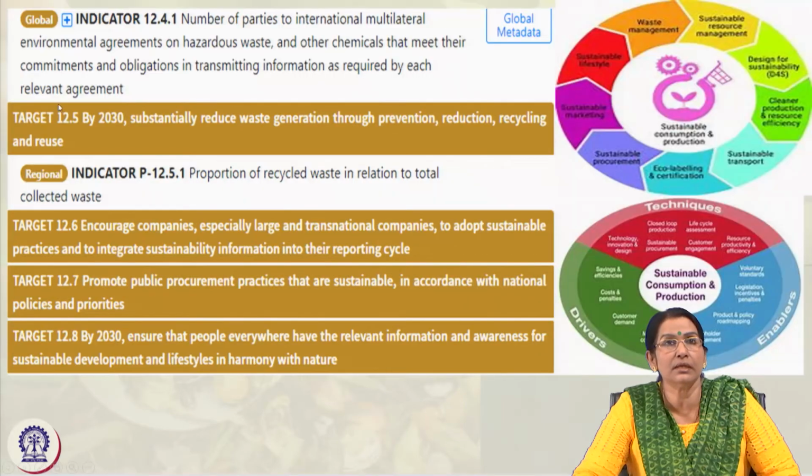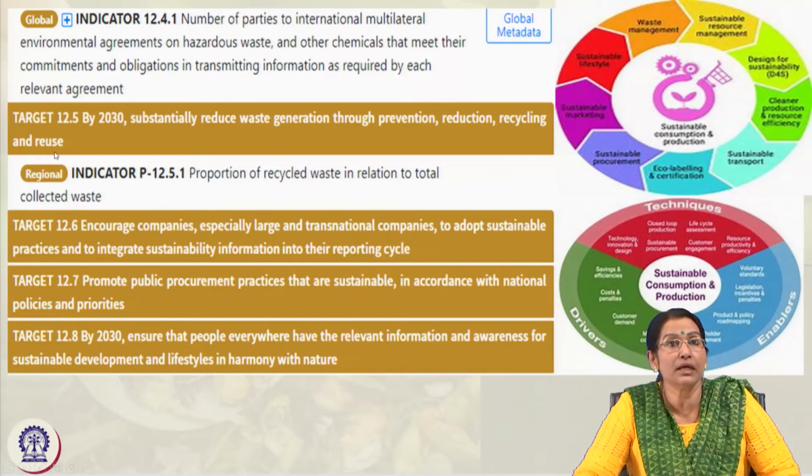Similarly, the indicators can be the number of parties to international multilateral environment agreements on hazardous waste and chemicals, and their obligations in transmitting information as required by the relevant agreement.